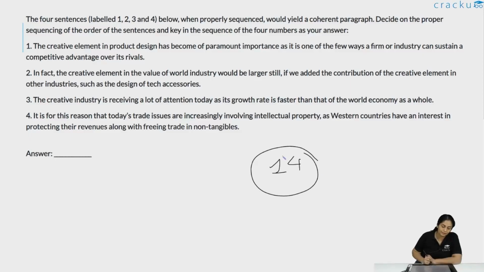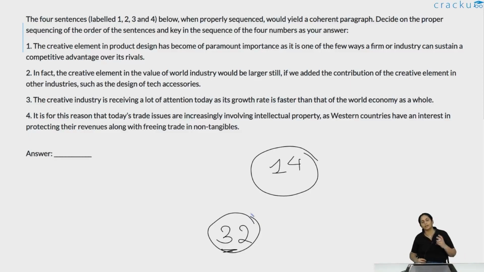We also see a link between the creative industry receiving a lot of attention today and growing at a fast scale. And if you consider the fact that it is also involved in the design of tech accessories, its value in the world would be even more as such. So 2 essentially adds detail to what is mentioned in 3. So 3, 2 are also paired.